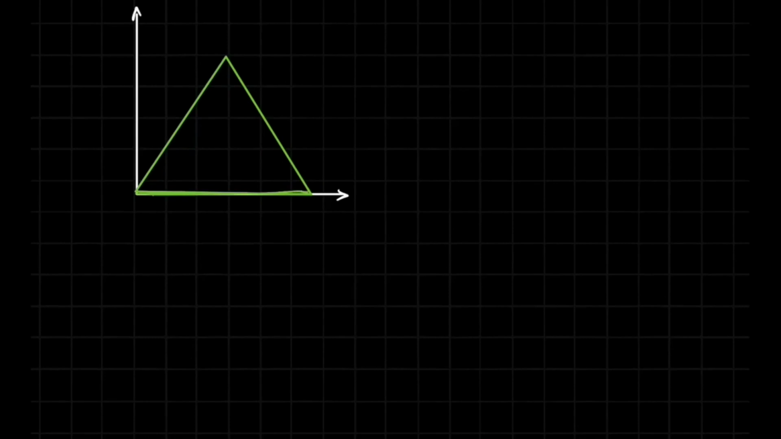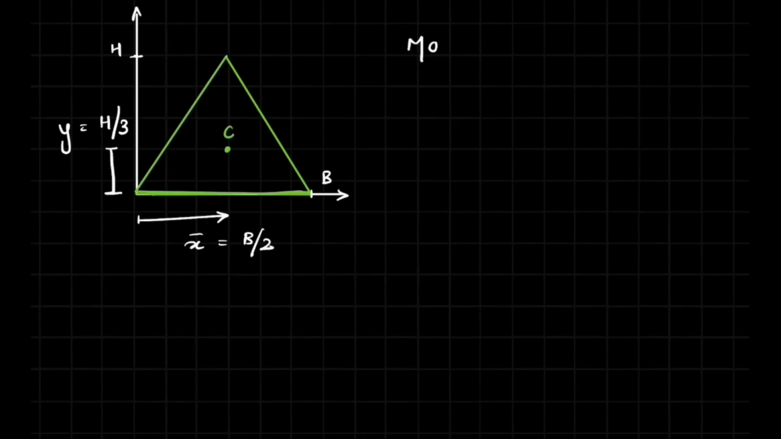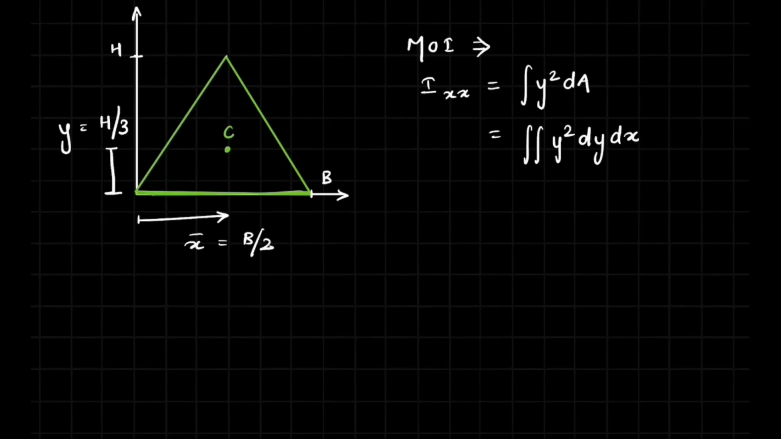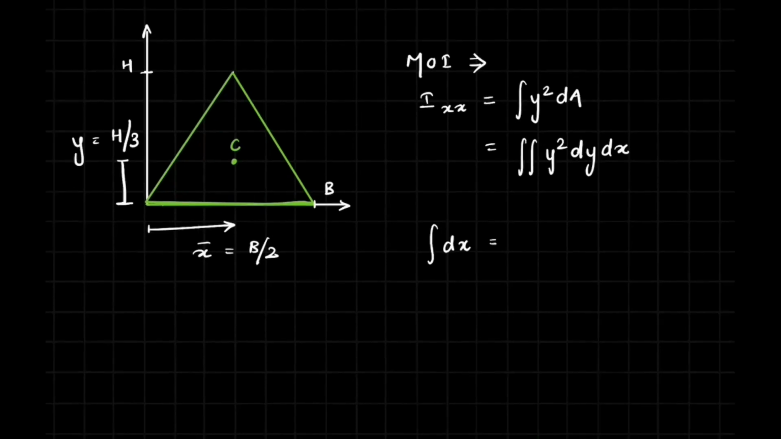So summing it up, the centroid C of this triangle with respect to the shown x and y axis is given by b by 2 comma h by 3. Now let us move to the moment of inertia. The Ixx, that is, the moment of inertia about the x-axis, is given by integral y square dA, or the double integral y square dy dx.